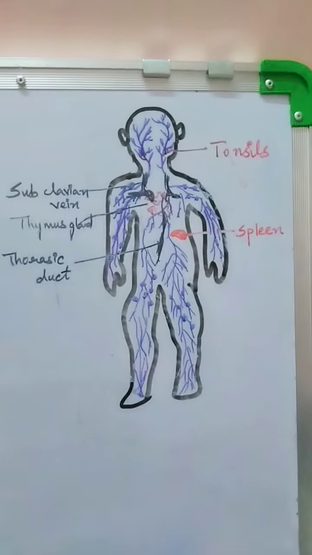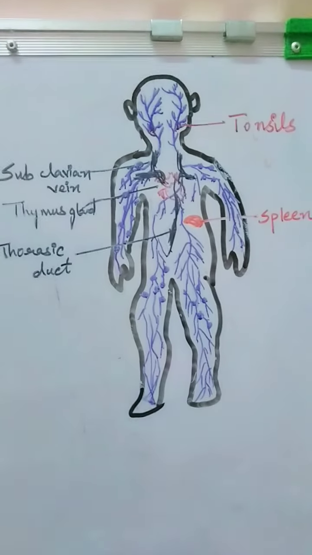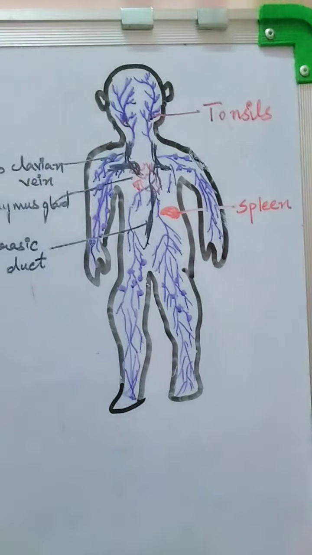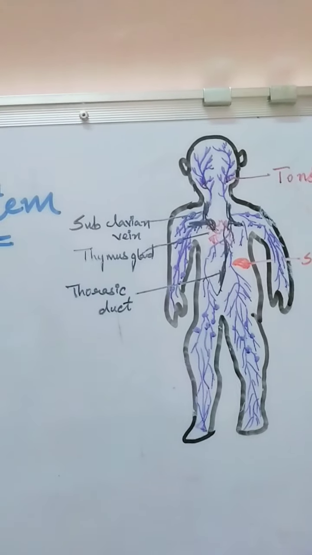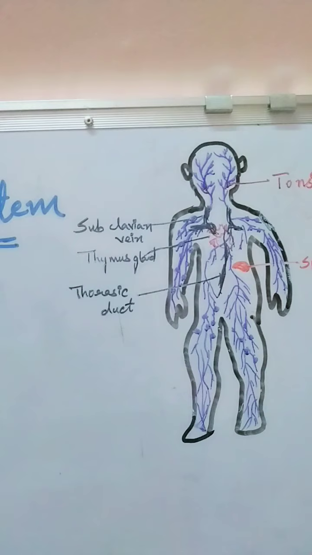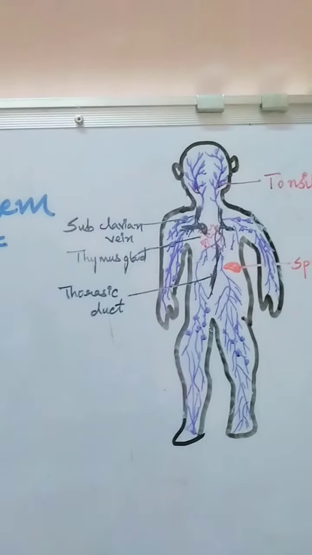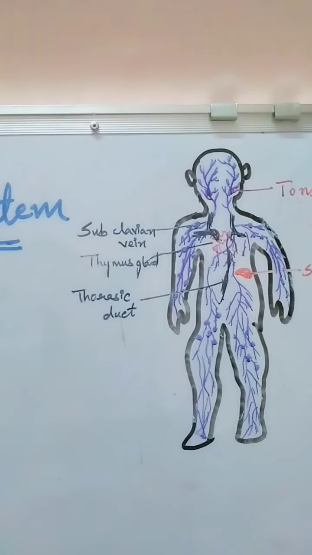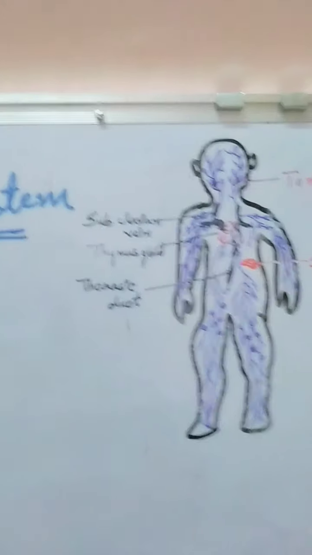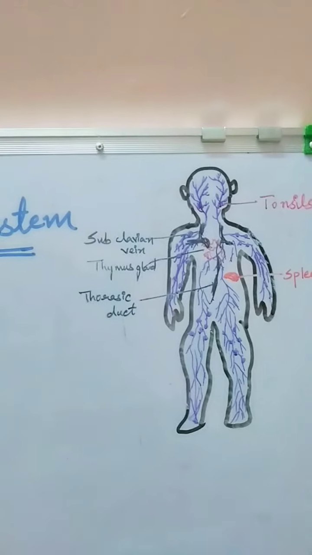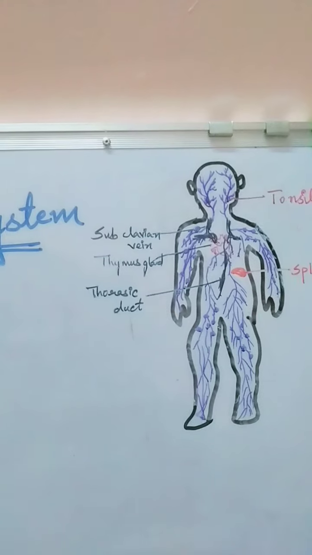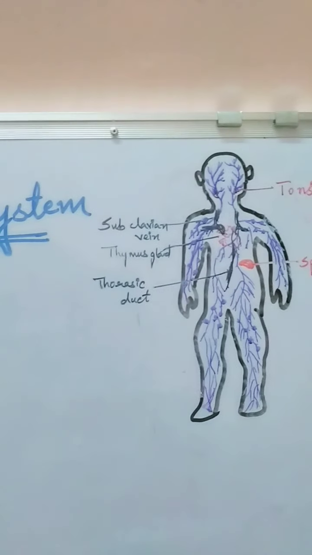There are two types of lymphoid organs, basically primary and secondary lymphoid organs. The primary lymphoid organs consist of the thymus and bone marrow, the fetal liver as well, and in birds it includes the bursa of Fabricius. In the secondary lymphoid organs, the further differentiation of the lymphocytes occurs.